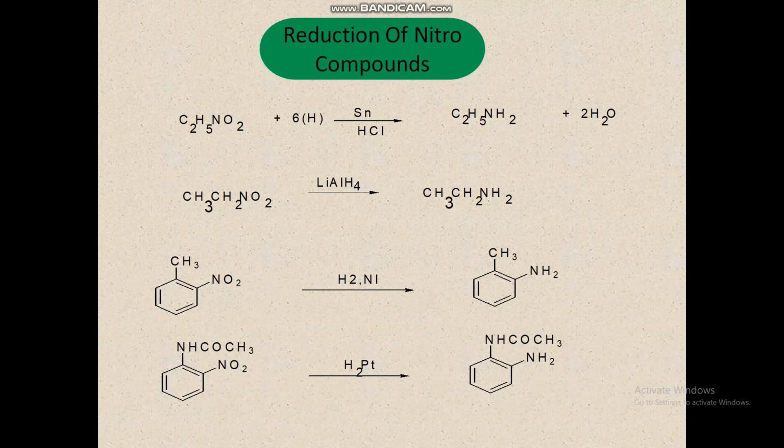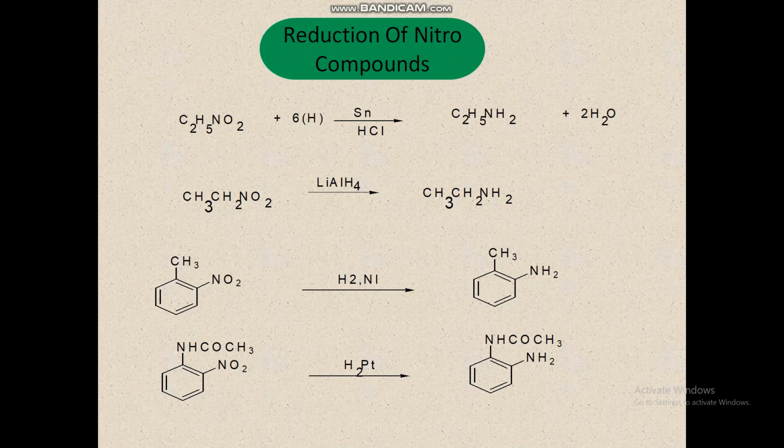If the amine obtained is contaminated with the original nitro compound, the mixture can be shaken with aqueous acid. The amine, being basic, dissolves, while the nitro compound does not dissolve. The amine is regenerated by basifying the salt and is extracted with an organic solvent, and we can purify it with the organic solvent.